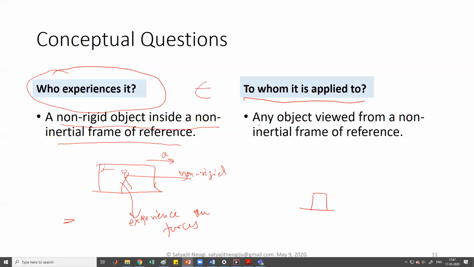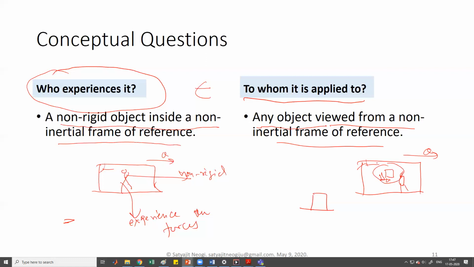So any object that is viewed from a non-inertial frame of reference. Suppose again the bus is moving with an acceleration a, and there is a frame of reference in it. Any object, so it may be the bus, the window of the bus, the seats of the bus, or you who are non-rigidly attached.